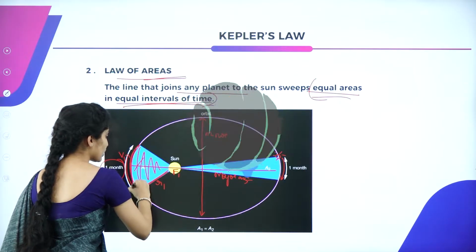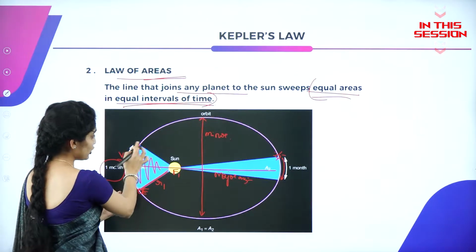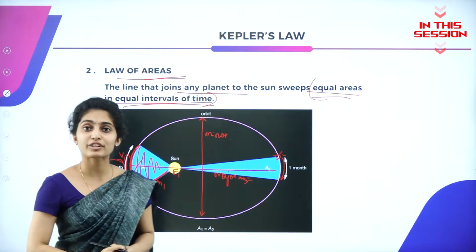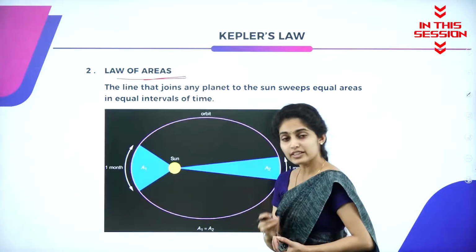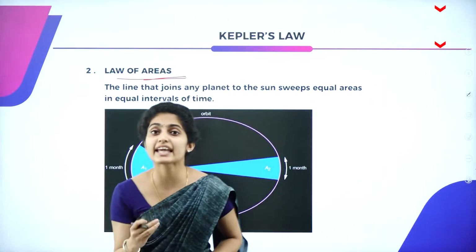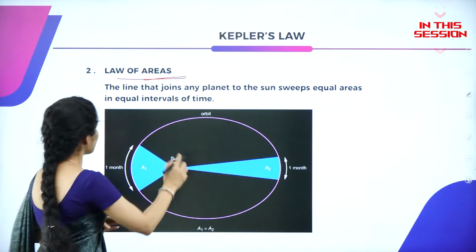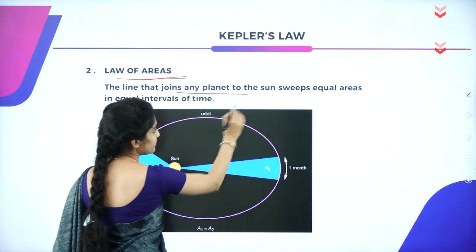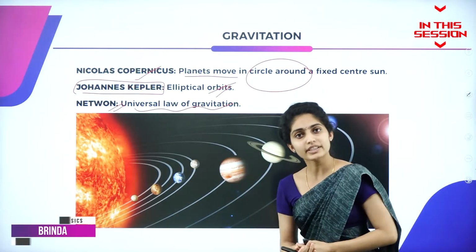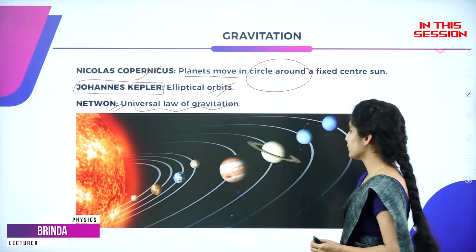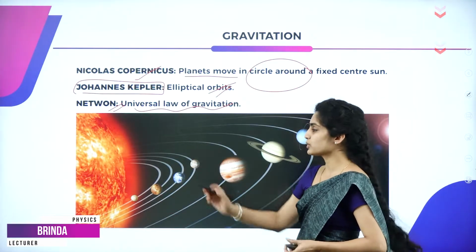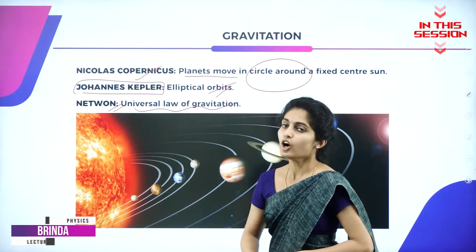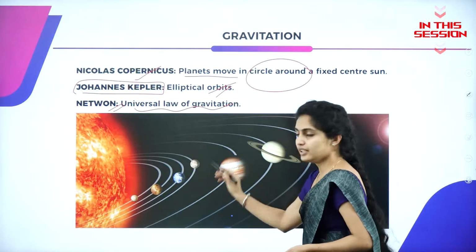The velocity required to travel from this end to this end is said to be v1, that is velocity. So here we concentrate on the areas, okay? The line that joins any planet to the sun, and the planets are revolving around the sun in an elliptical orbit. This diagram itself shows how the planets revolve around the orbit. It is an elliptical one.